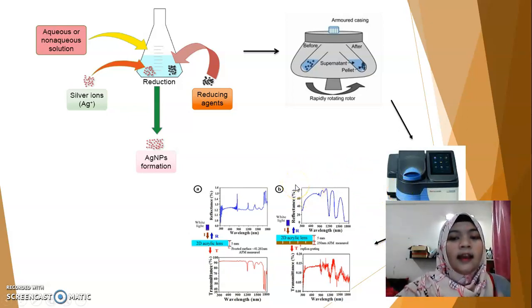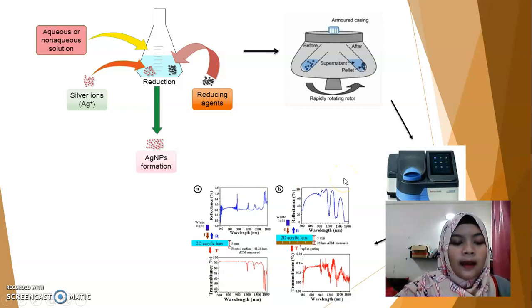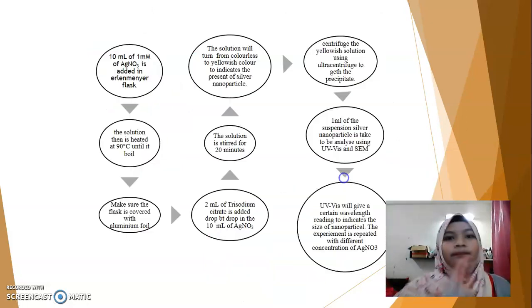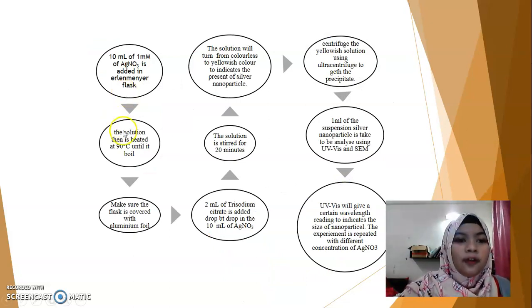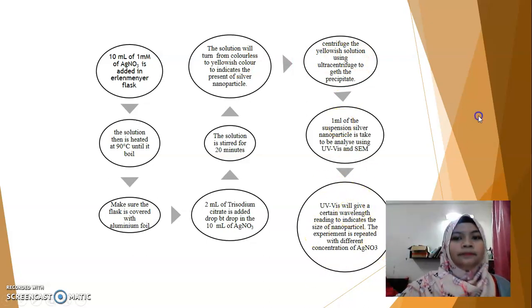Each wavelength will indicate a different size of the silver nanoparticle. This is the flow of the process until it is characterized by using the UV-vis.